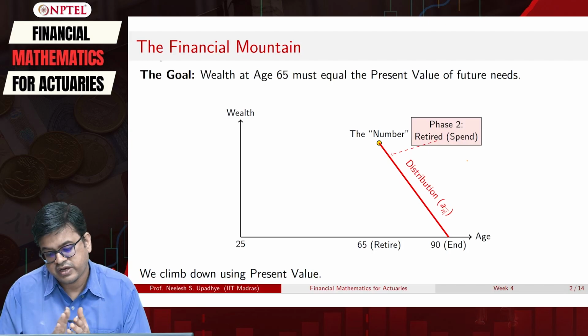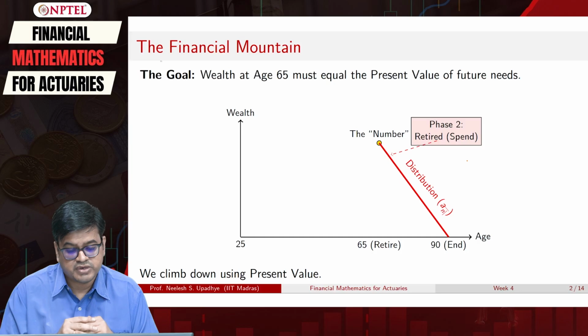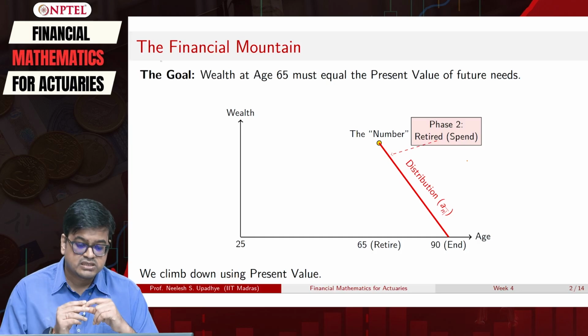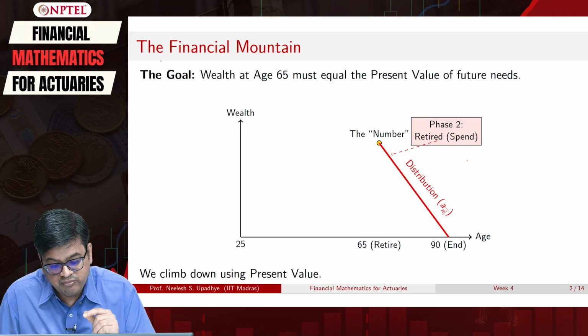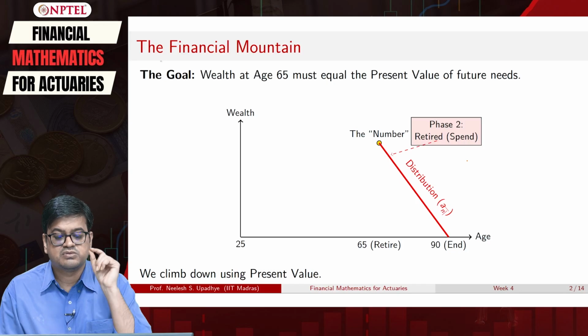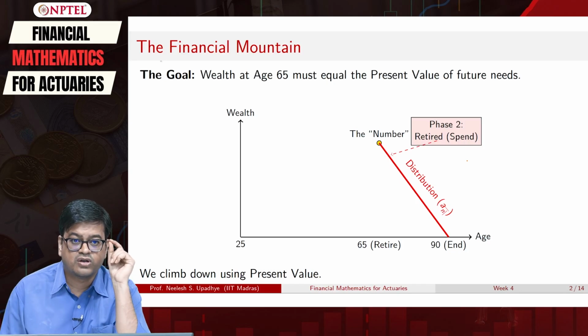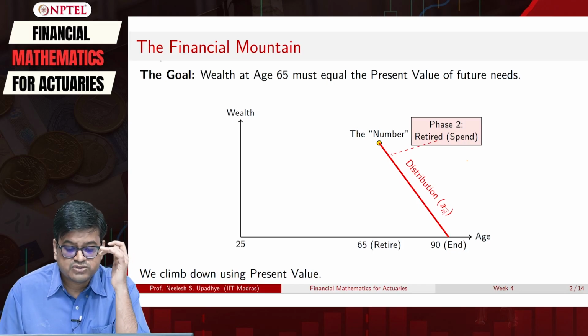So the main question is, what is that ideal number, given by this yellow or golden dot, that I should reach when I am retiring?